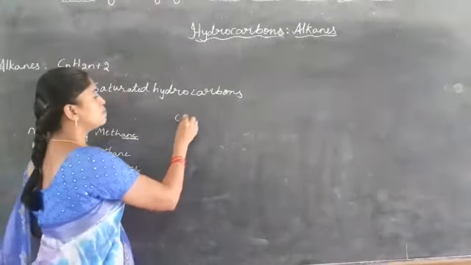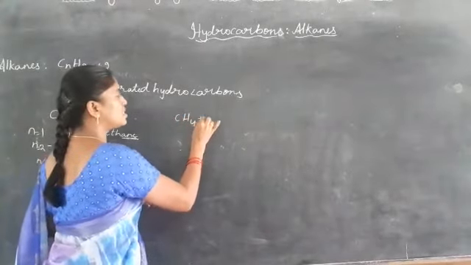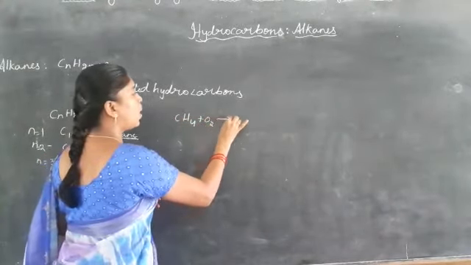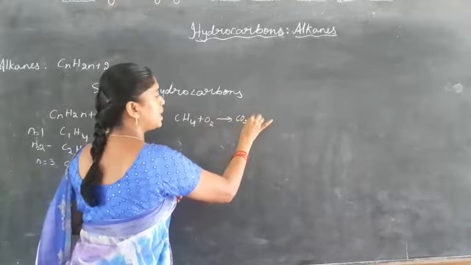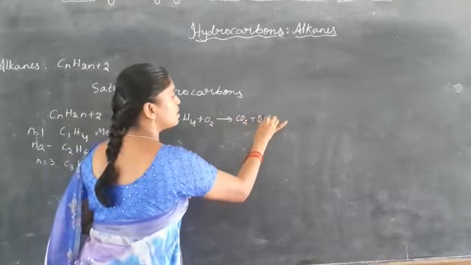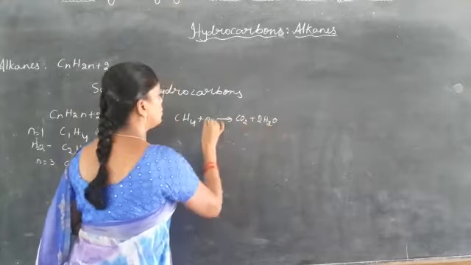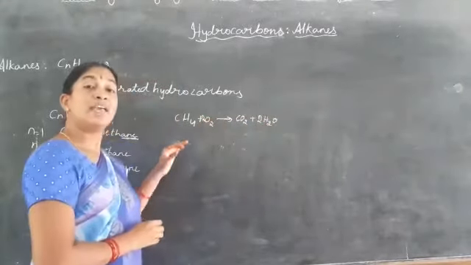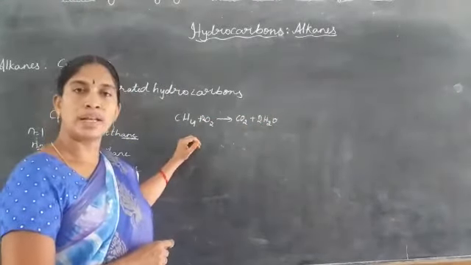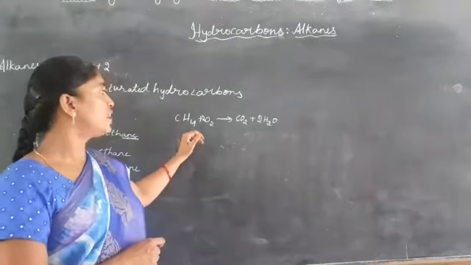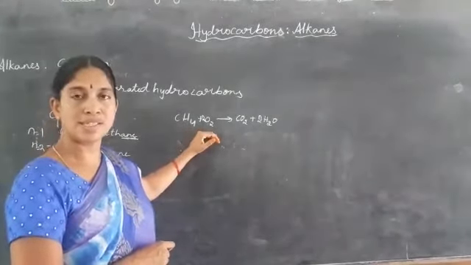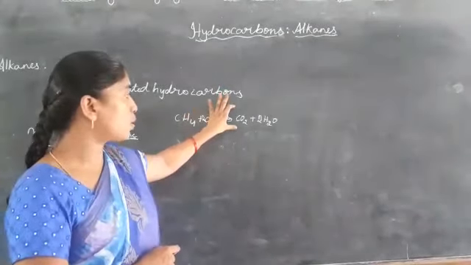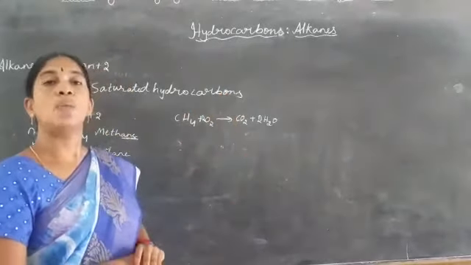If methane is burned in the presence of oxygen, it gives out carbon dioxide as well as water vapor. Not only methane, even the higher alkanes, when burnt in the presence of oxygen, also give carbon dioxide and water vapor.